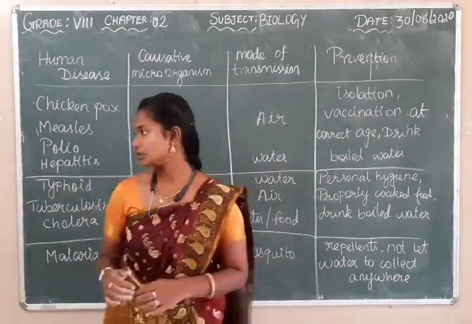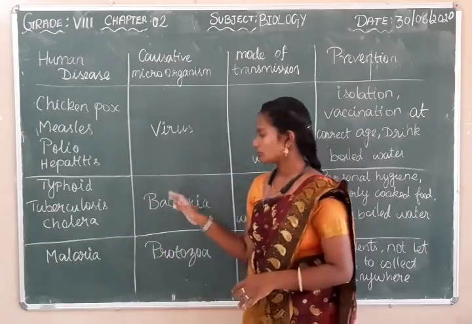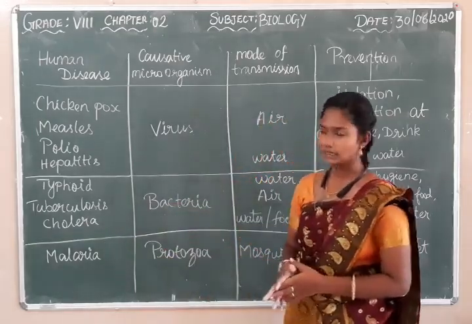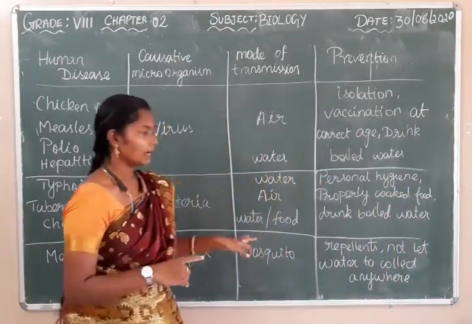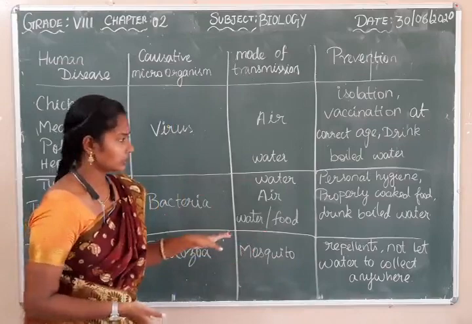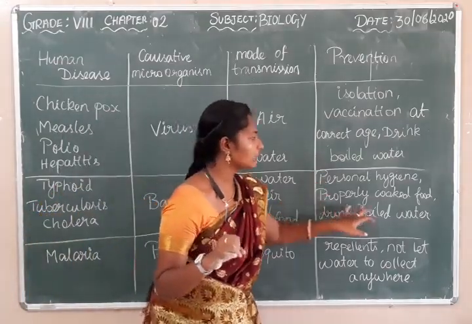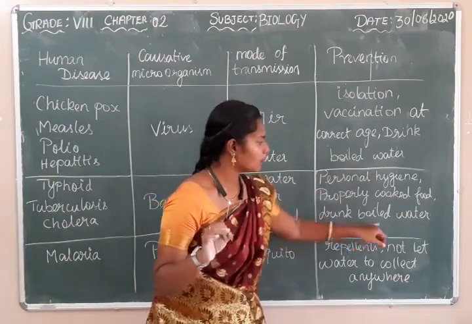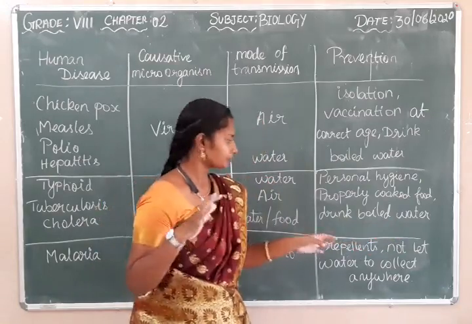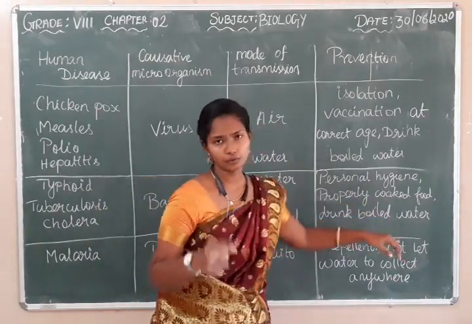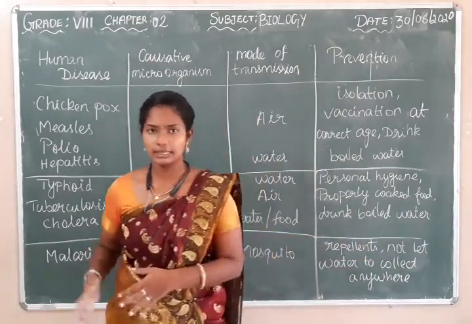The next set of diseases is typhoid, tuberculosis and cholera. They are caused by bacteria, and the mode of transmission is by water, air and food. What are the prevention methods? We have to maintain good personal hygiene, that is, keep ourselves clean, eat properly cooked food, and drink boiled water to avoid these diseases.